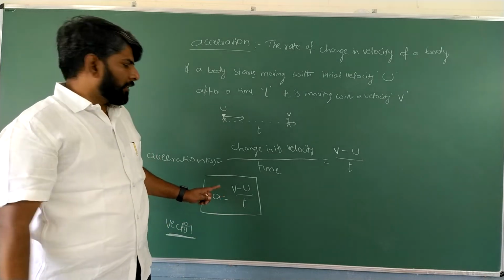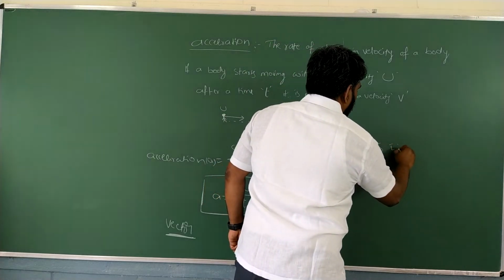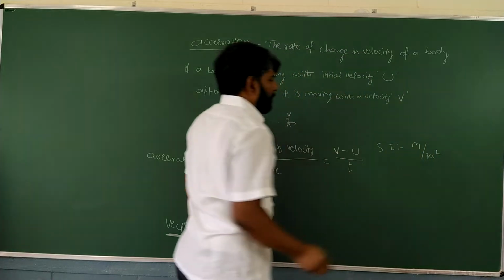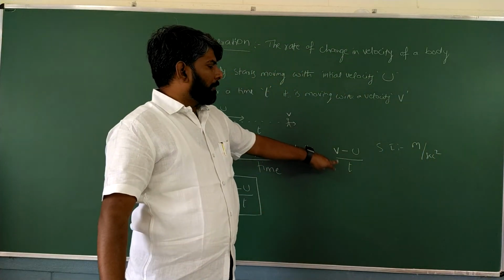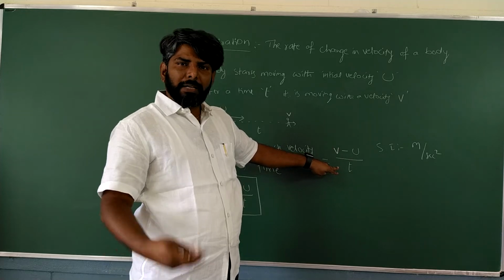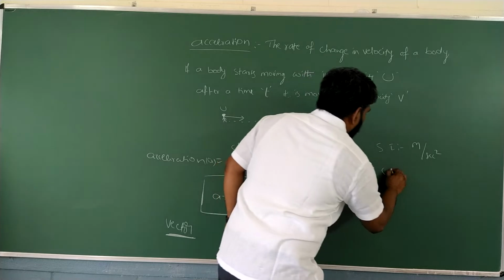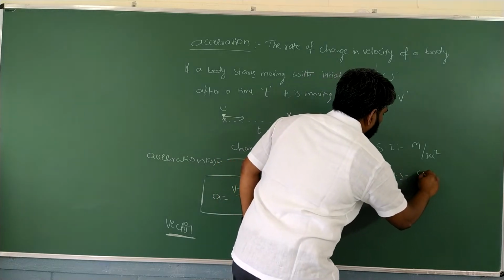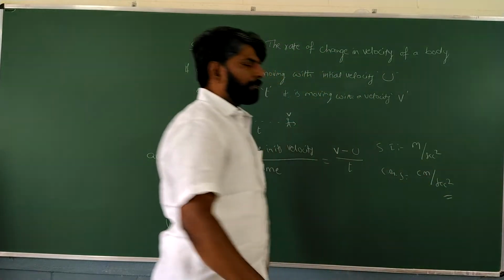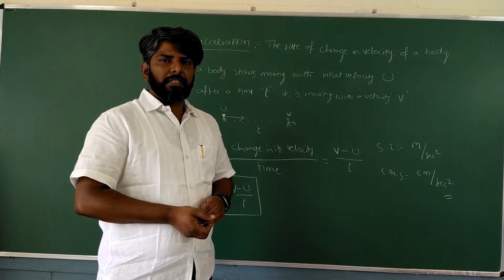And the unit for acceleration in the SI system is meter per second square, because velocity by time. For velocity, meter per second, by time means by second. So that's why meter per second square, or in the CGS system centimeter per second square. Got it, students?